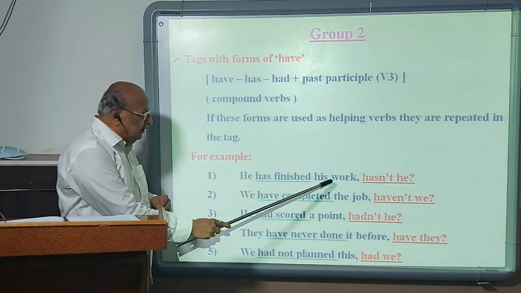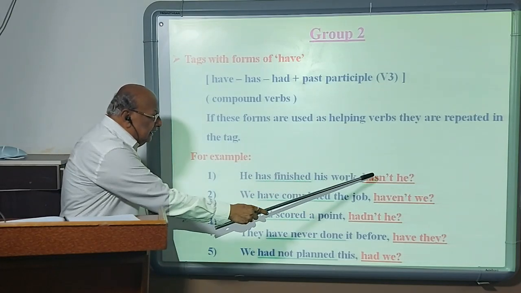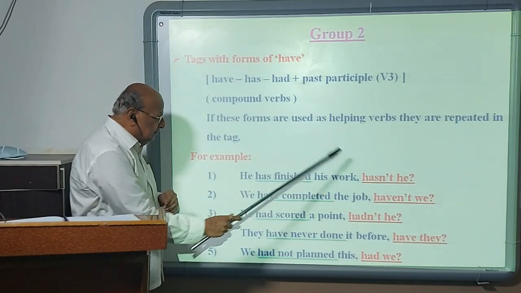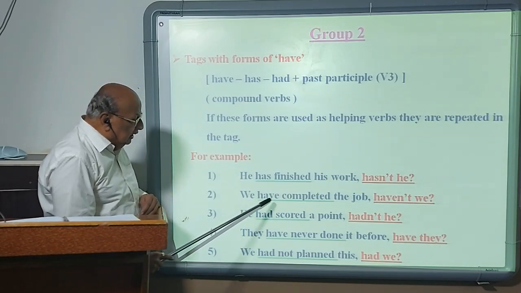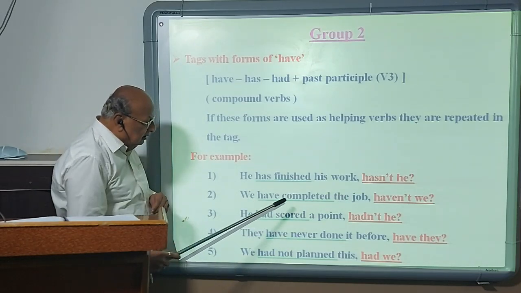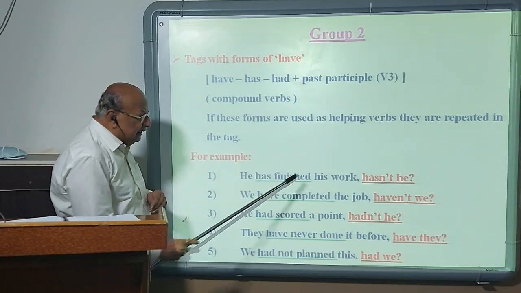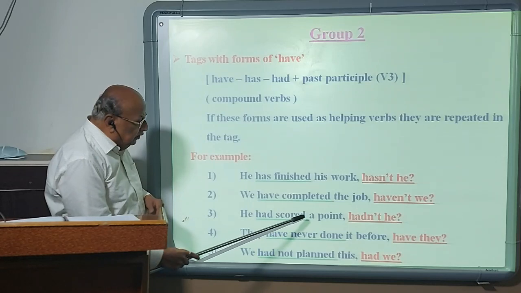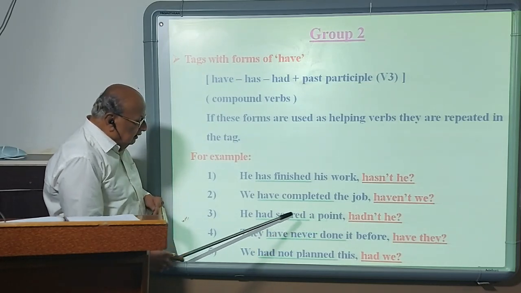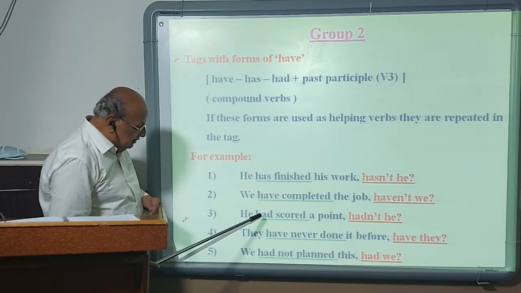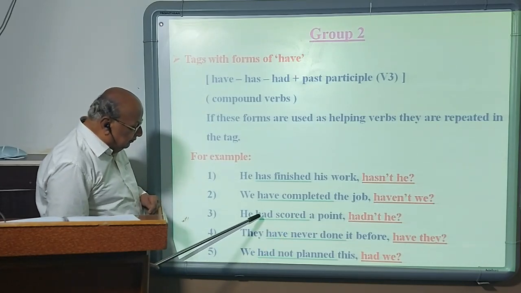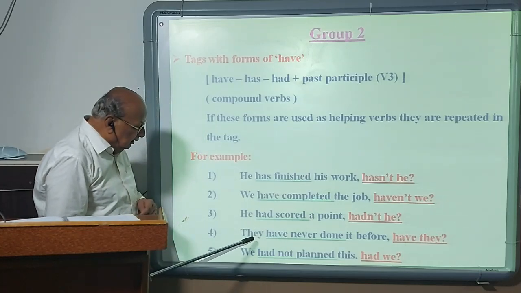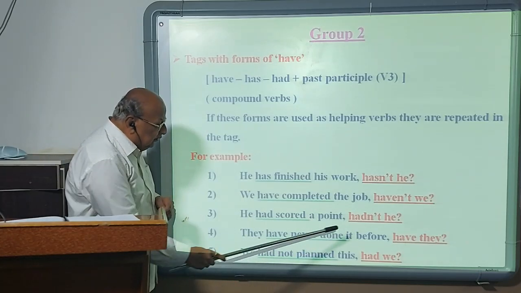He has finished his work. Hasn't he? Because the statement is positive, the negative form of has is repeated. We have completed the job. Have is a helping verb, repeated. Haven't we? He had scored a point. Had is a helping verb. The statement is positive, so the negative form of had is repeated. Hadn't he?